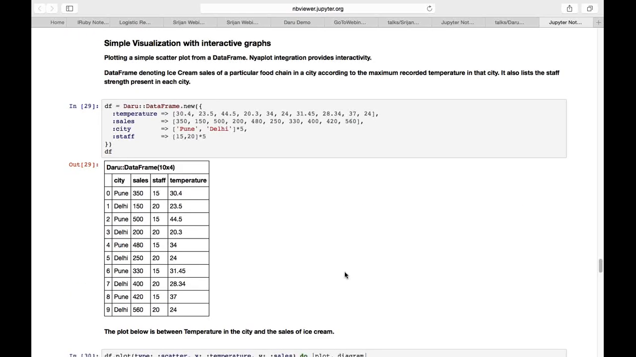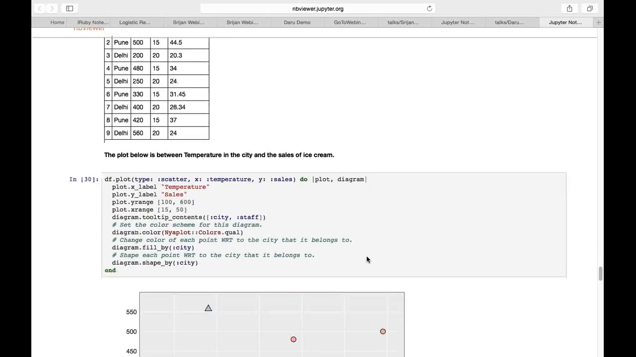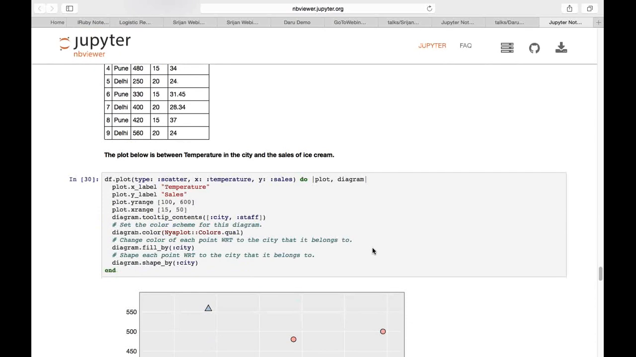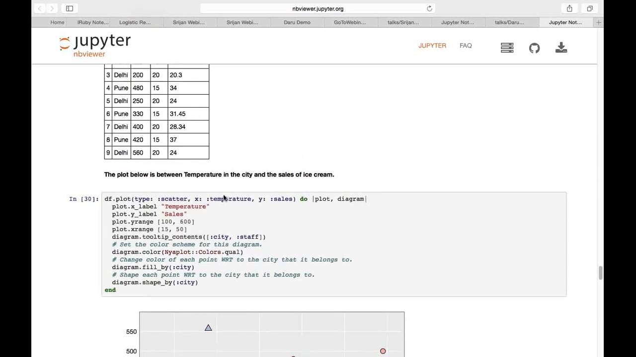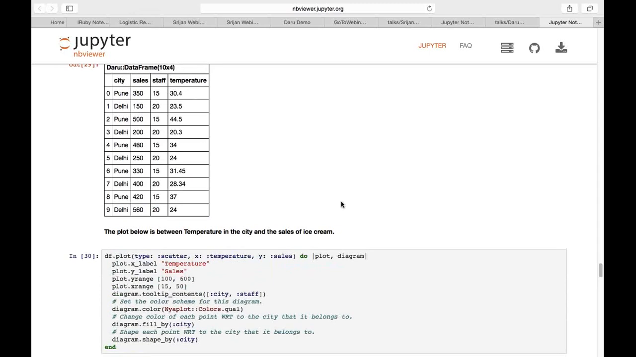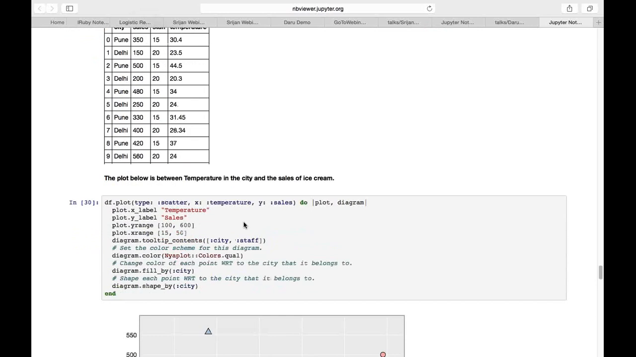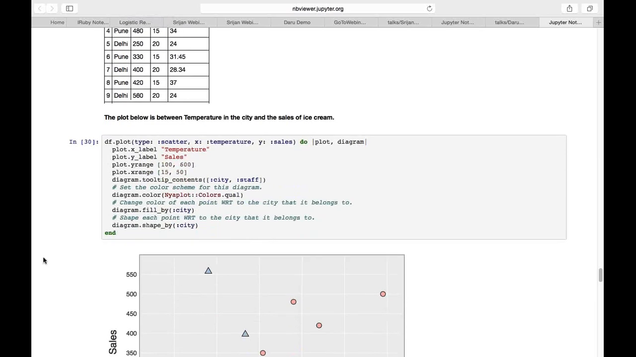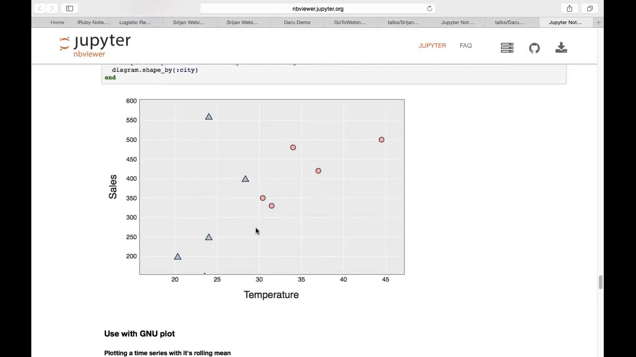And if you want to plot, basically I want to correlate the temperature in the city to the sales of the ice cream that took place. So I use the data frame plot method, and I specify the type of plot as a scatter. I specify the x-axis as the temperature, and I specify the y-axis as the sales. Inside this block, I receive the plot and diagram objects, and I configure. It leads to a plot using NyaPlot, which looks like this.